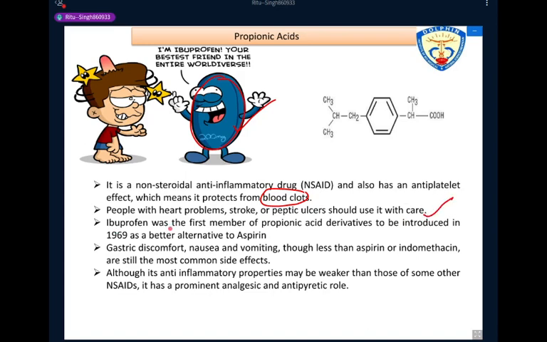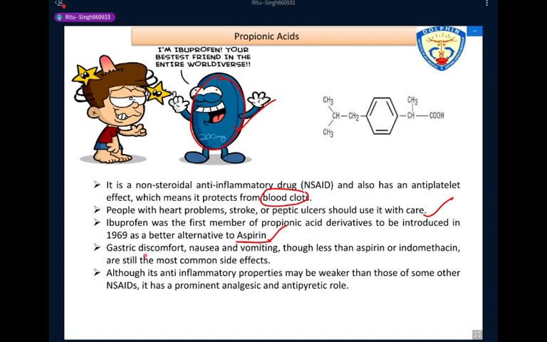Okay. Ibuprofen was the first member of the propionic acid derivatives to be introduced, in 1969, as a better alternative to aspirin, because aspirin has some side effects. It causes gastric ulceration. So because of this side effect, aspirin is not used, and ibuprofen is a better alternative.